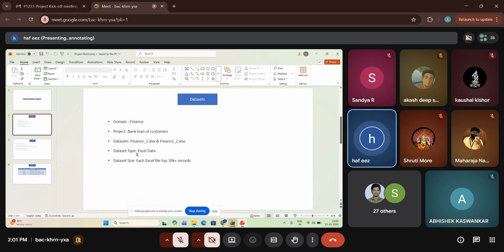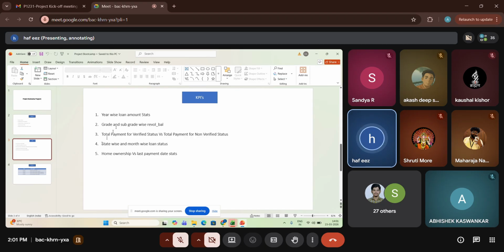Both datasets are in Excel format, and each file has around 36K plus records. And these are the KPIs. Based on these KPIs, you have to build a dashboard. You can add a few more KPIs also, but these are the KPIs which you are looking for. We'll come back to these KPIs once again after seeing the dataset.